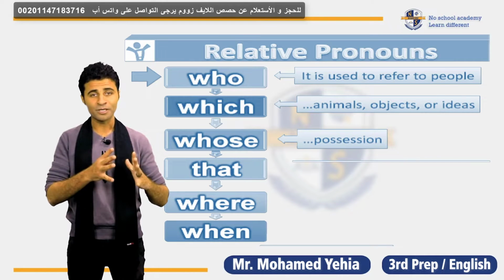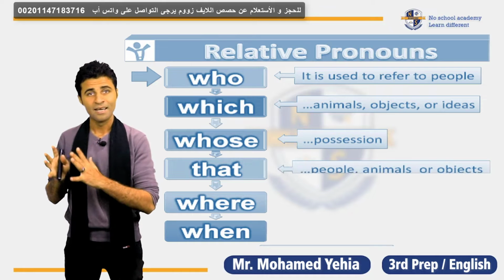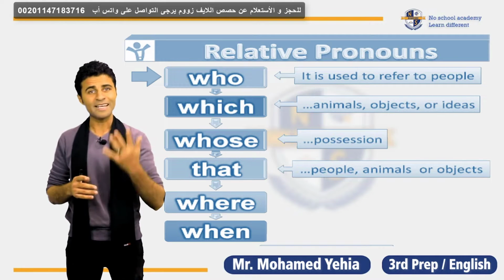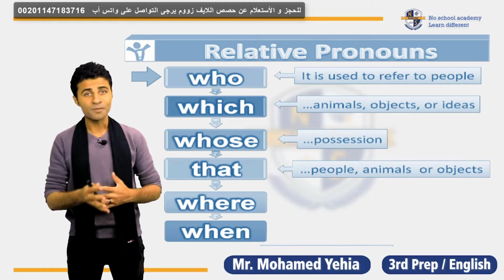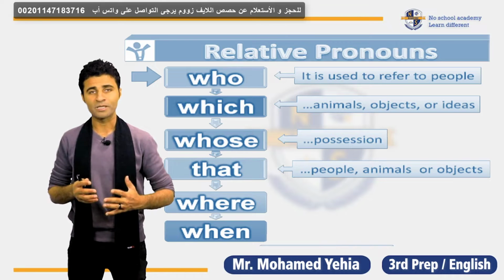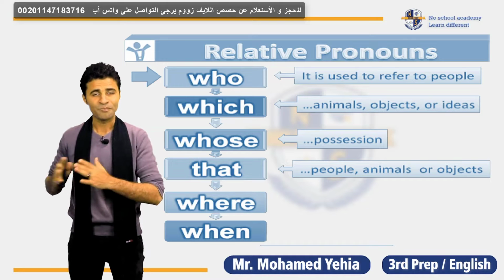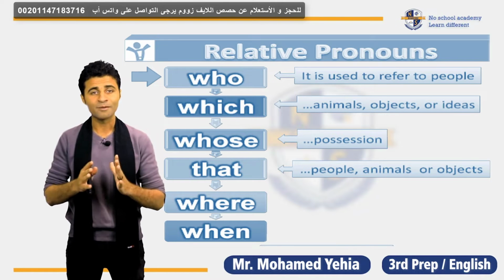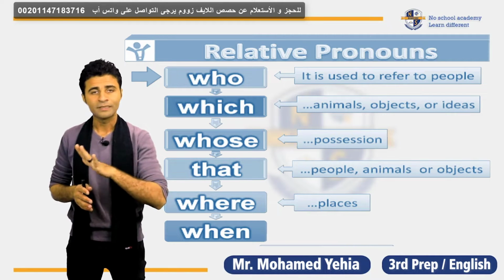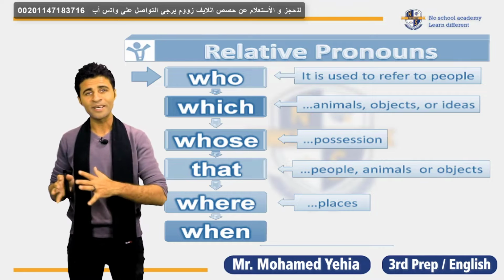That also refers to people, animals, and objects. For example, that's what I'm talking about. That is a person which I told you about. This is a place that I want to go to. Where, of course, is for asking about places. All of you know this, like where something happened.